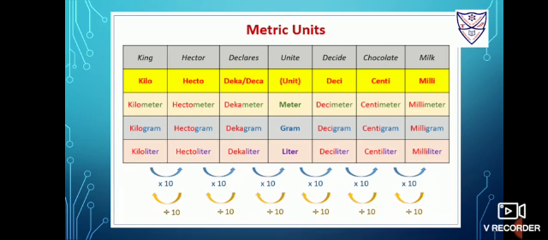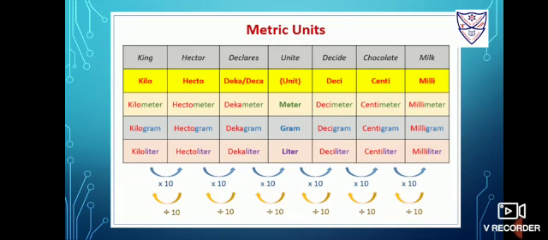Now students, how to use this metric units table for conversions. For example, I want to move from kilo to meter, that is, 1 kilometer is how many meters. I will move right side. If I move right side, then I have to multiply by that many tens. So let us take the example 1 kilometer equals how many meters. In the table, the blue color shows multiply by 10. Till meter how many tens are there? 3 times. Multiply 10, multiply 10, multiply 10. So 1 kilometer equals 1000 meters.